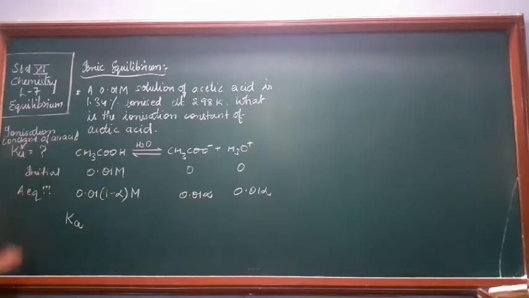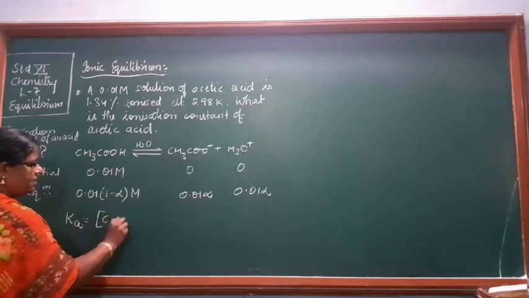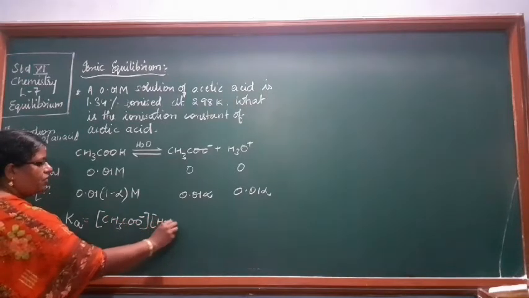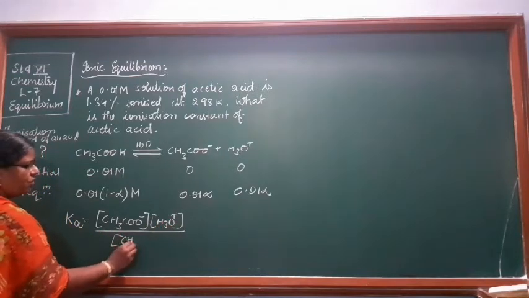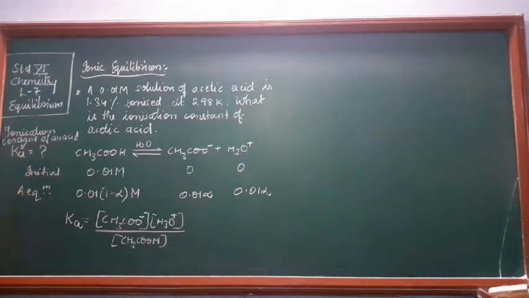So Ka will be equal to the concentration of acetate ion into the concentration of H3O plus upon the concentration of acetic acid. According to the law of chemical equilibrium, the equilibrium constant for an acid is written this way.